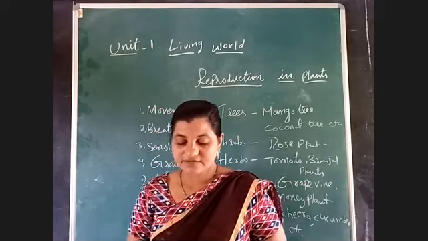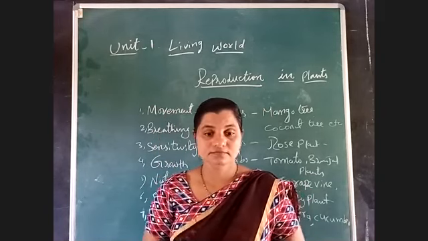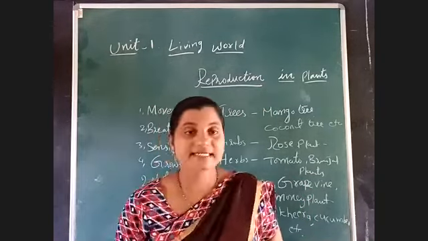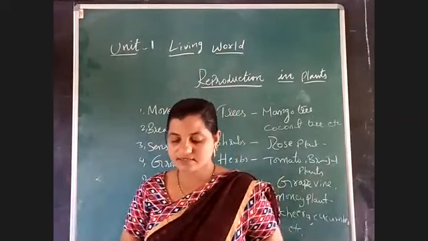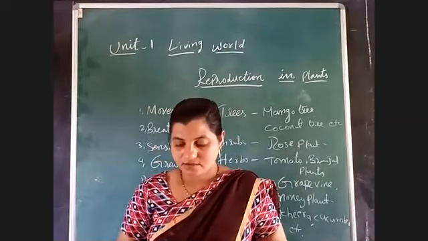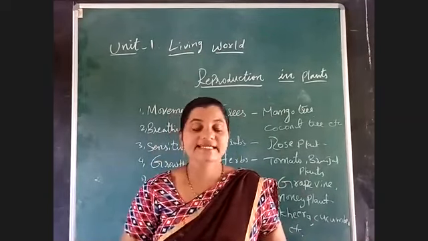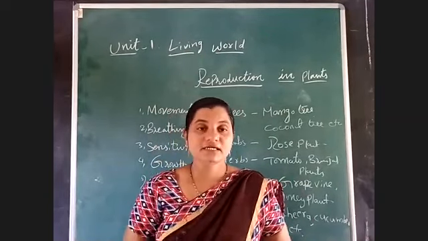Next is sensitivity. The third one is known as sensitivity. Plants show sensitivity towards stimuli, because they can show sensitivity towards light and the gravitation of the earth.